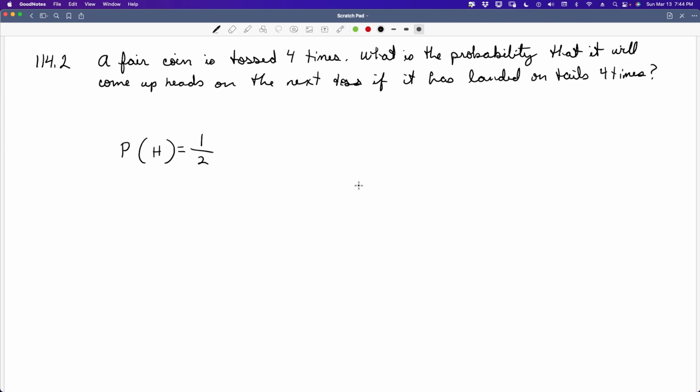You have a 1 out of 2 chance of it landing on what you want it to land on in the next toss. And that's why people use tossing a coin as a decision maker if it's a hard decision to make, because they know it's going to be whatever it is. It just is whatever it is.